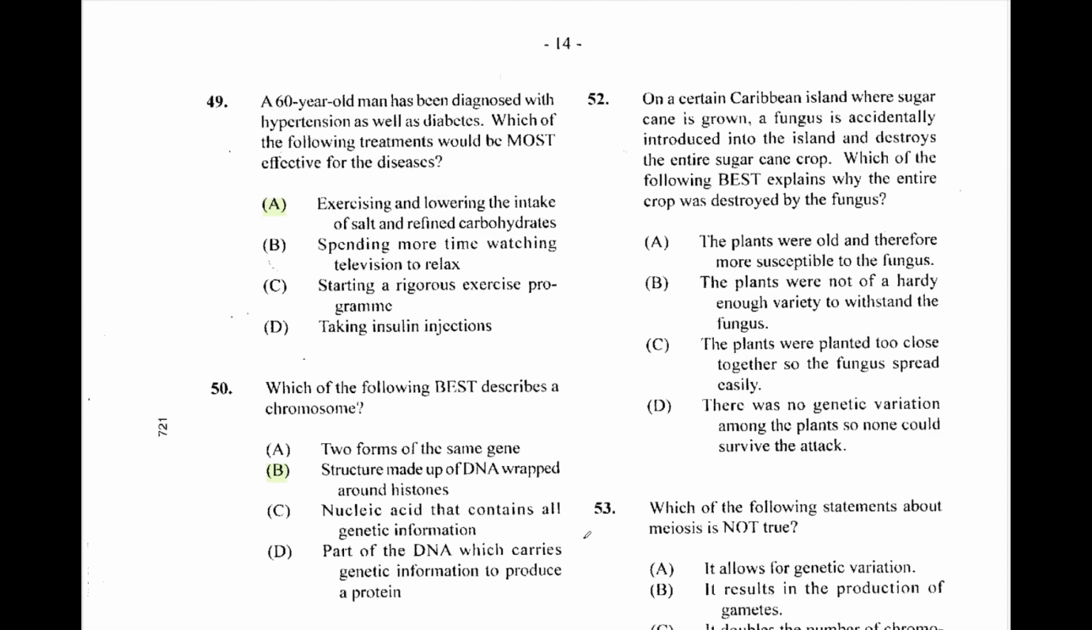Question 52. On a certain Caribbean island where sugarcane is grown, a fungus is accidentally introduced into the island and destroys the entire sugarcane crop. Which of the following best explains why the entire crop was destroyed by the fungus? There was no genetic variation among the plants, so none could survive the attack. D.